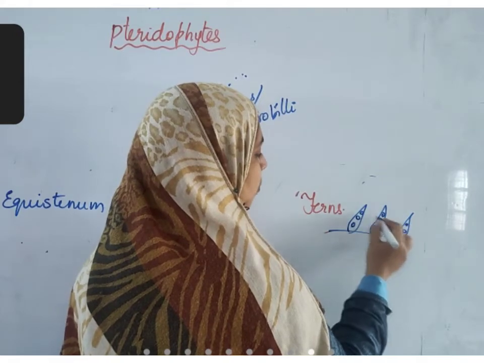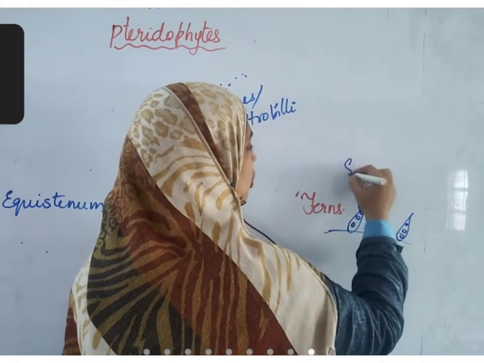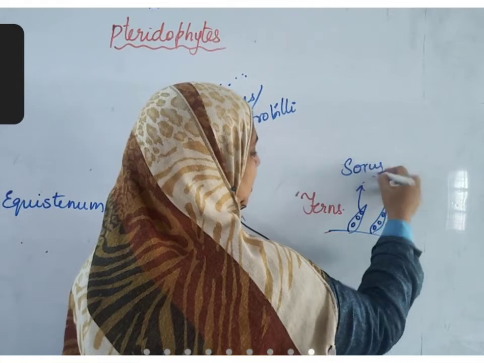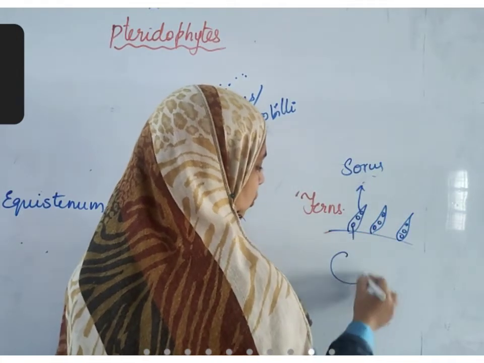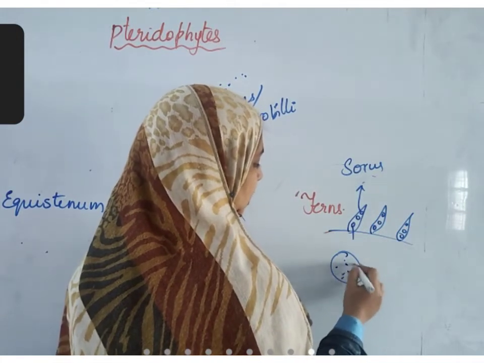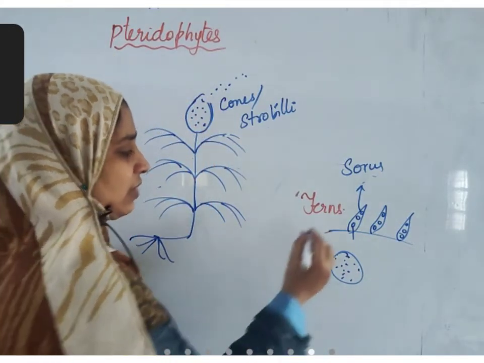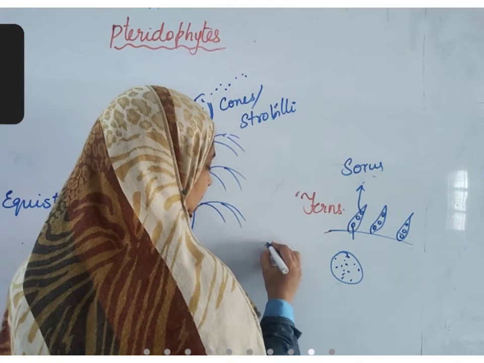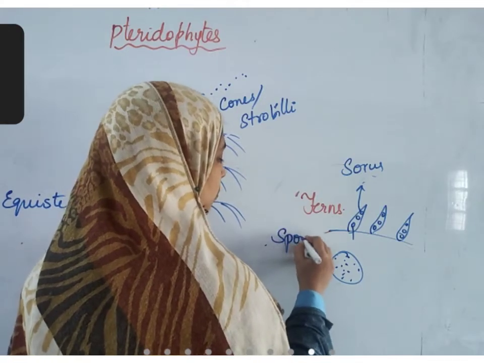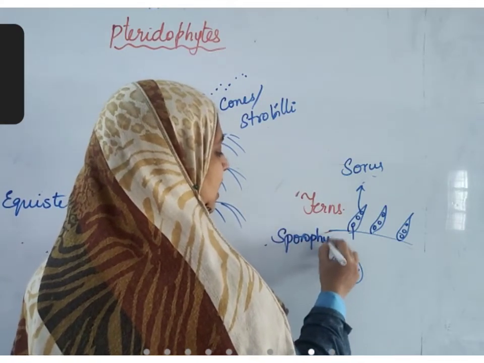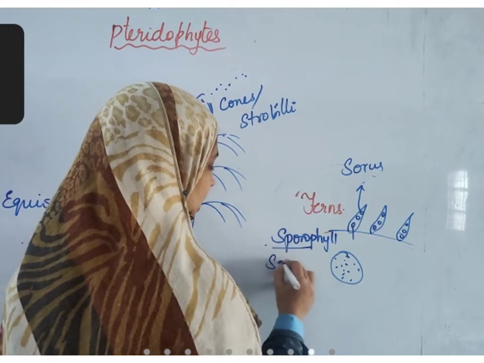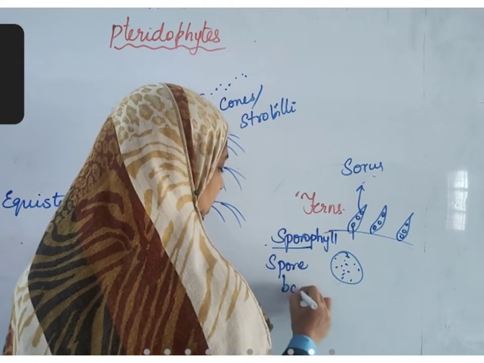These are called sorus. Inside each sorus there are so many spores. When it bursts open, it releases the spores. So this leaf is having spores, which is why it is called sporophyll. Sporophyll is a spore-bearing leaf.